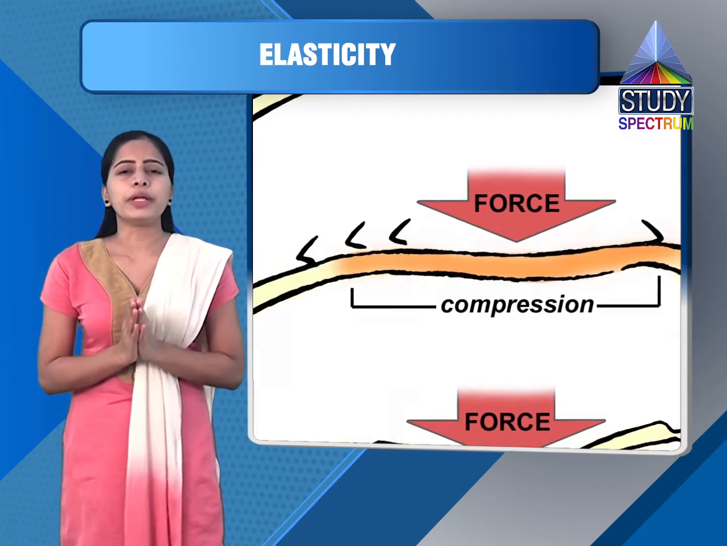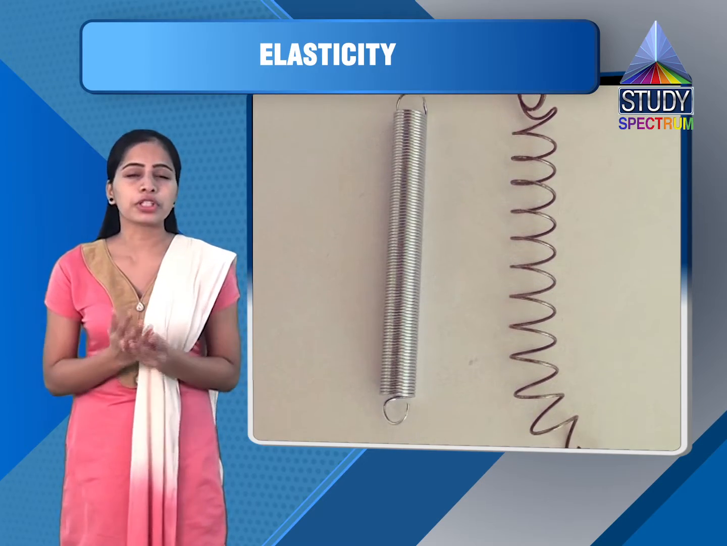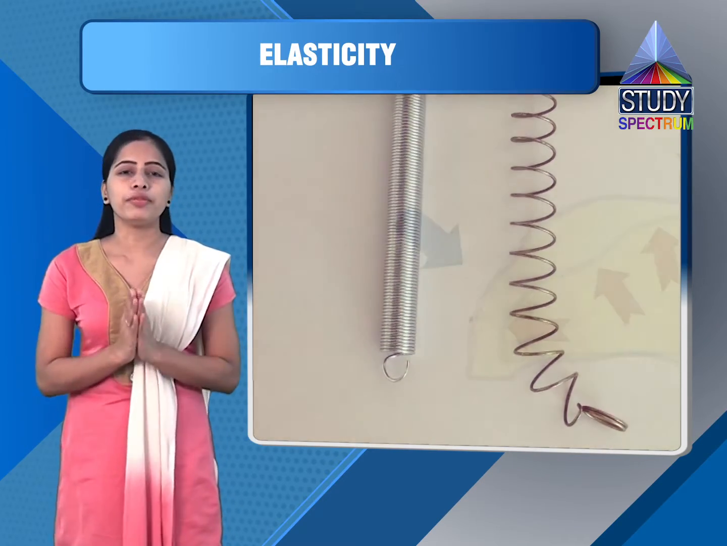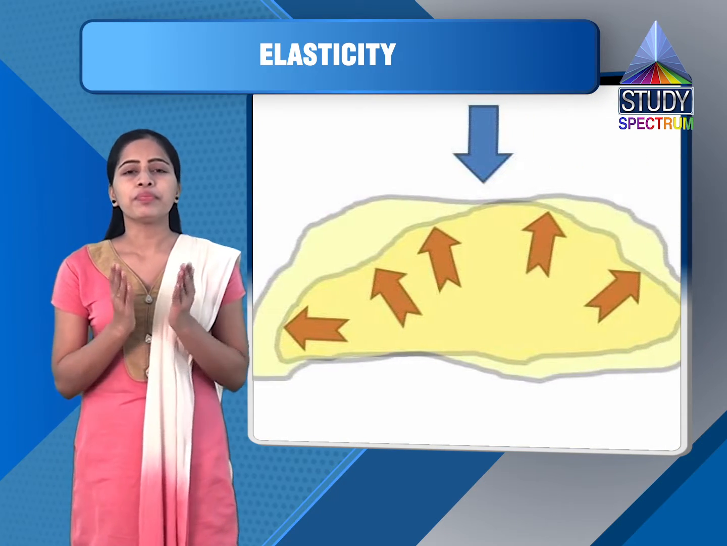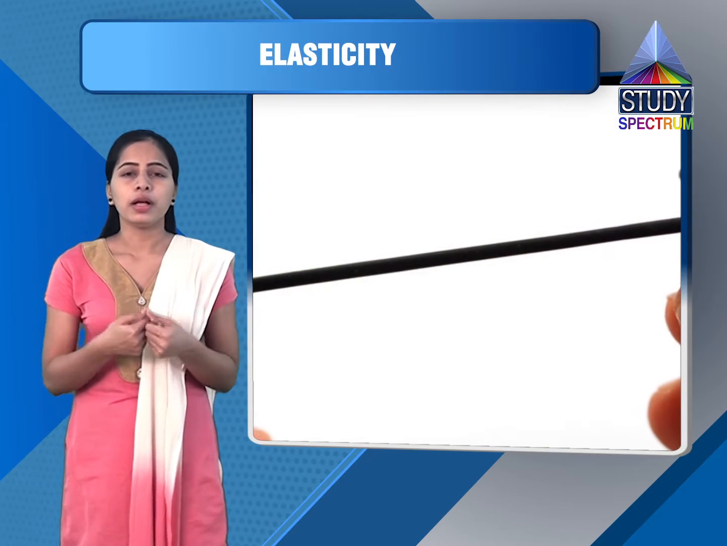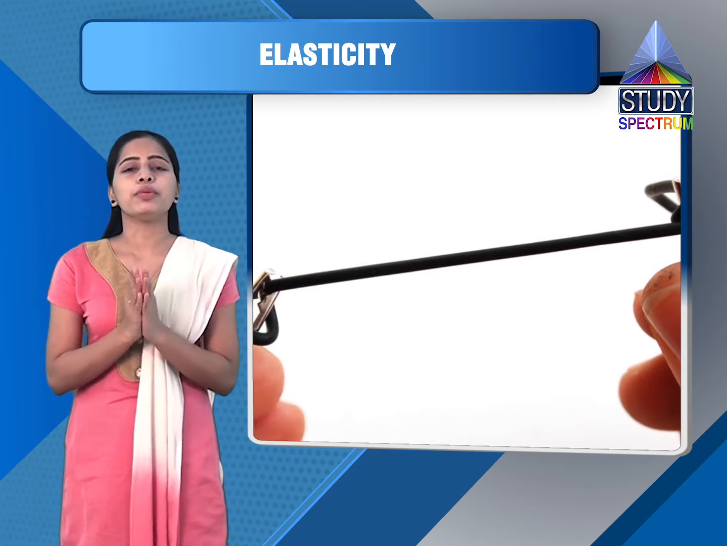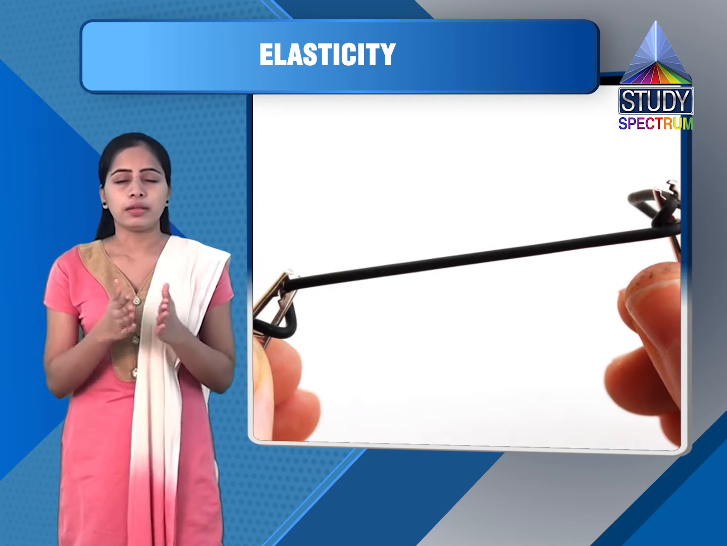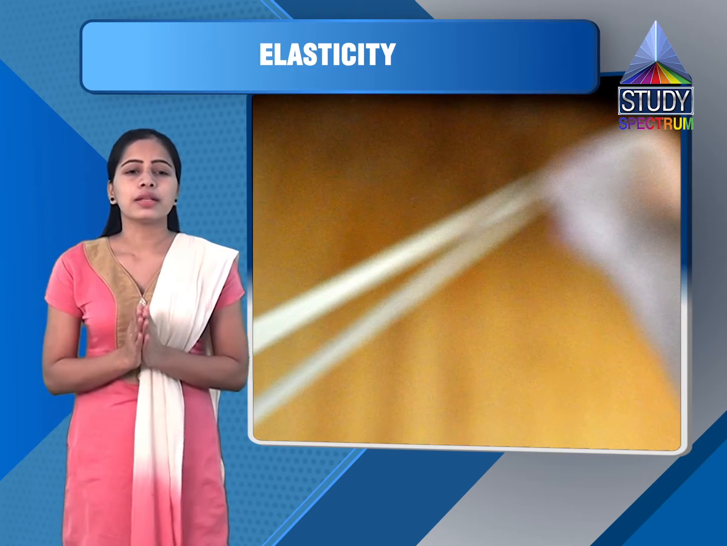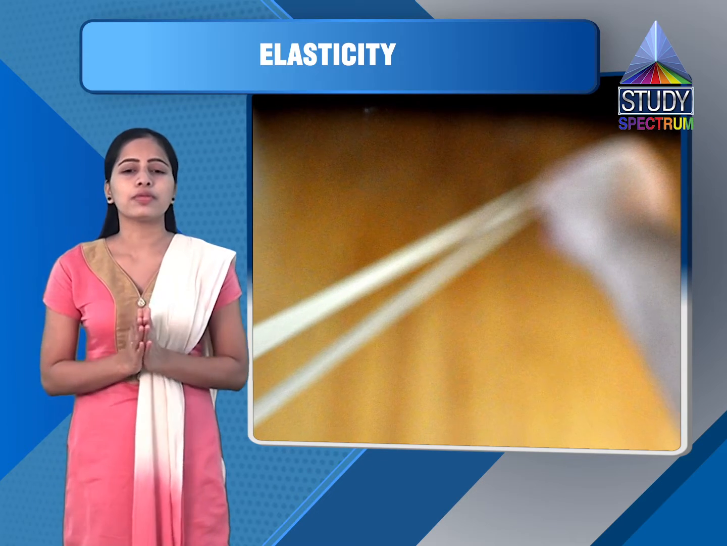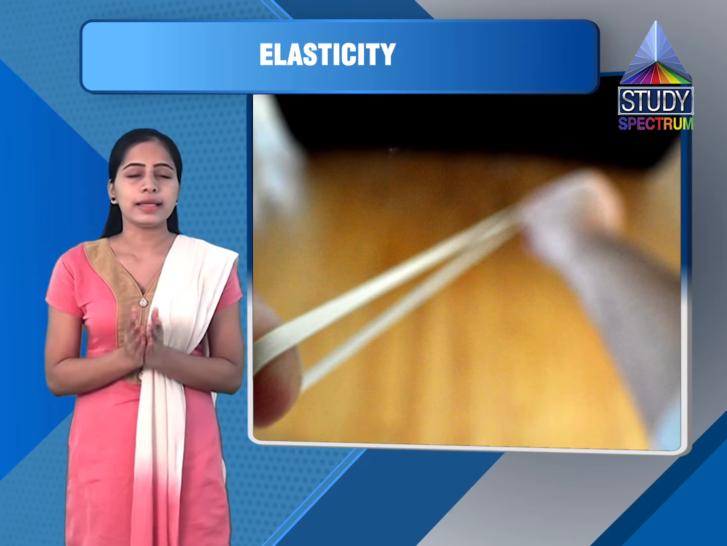So this property of regaining its shape or regaining its original dimension after removing the force is the property of elasticity. Now similarly, we can pull a rubber cord. It will also show the similar property. That means after removing the force of pulling, the rubber cord will regain its shape. As soon as the forces applied at the two ends of the rubber cord are removed, it regains its original size and shape.